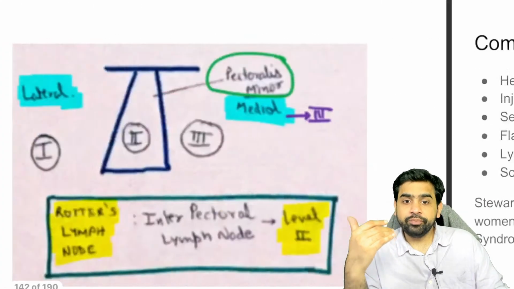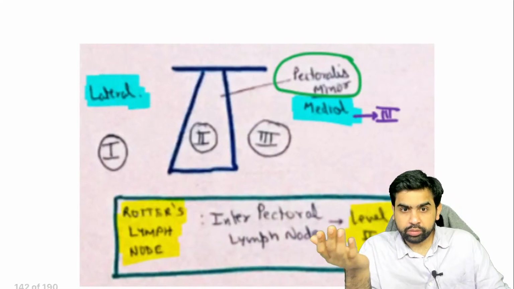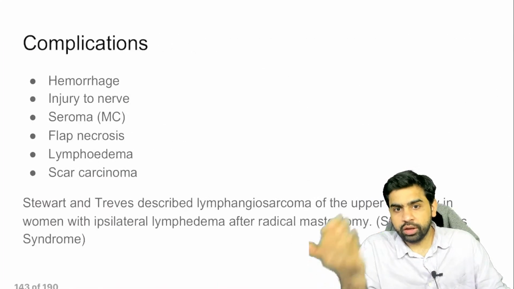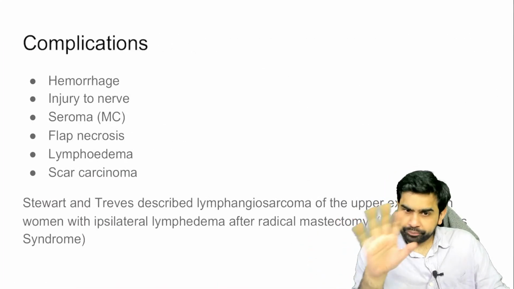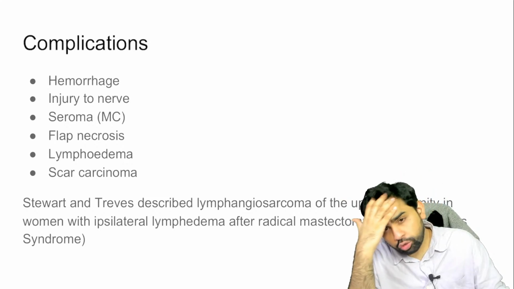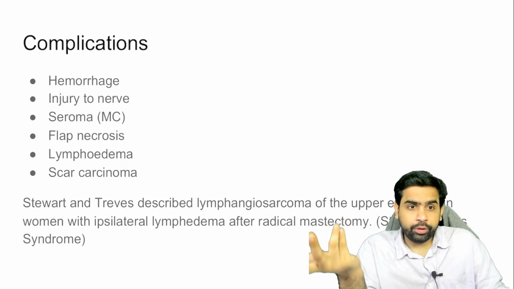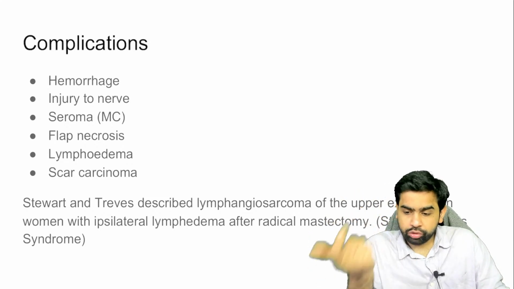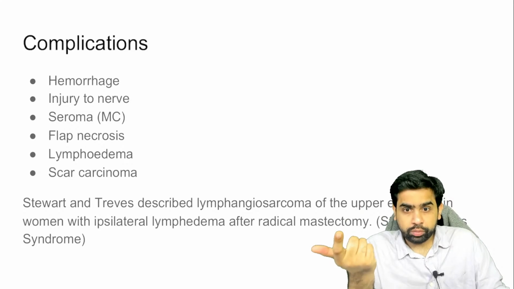Level 1 is basically those lymph nodes which are lateral to the pectoralis minor. Level 2 basically means those which are behind the pectoralis minor. Then we have all these complications which can happen. Obviously hemorrhage can happen, no doubt. Injury to the nerves can happen, so thickening of the scapula, all those things can happen.